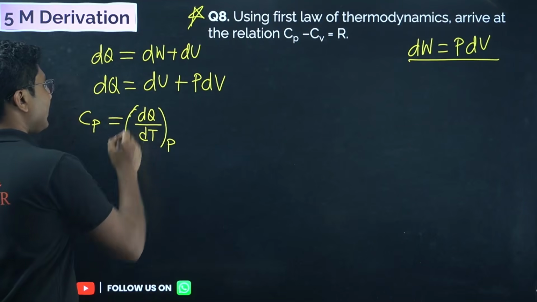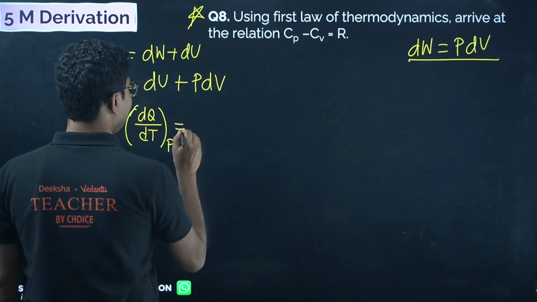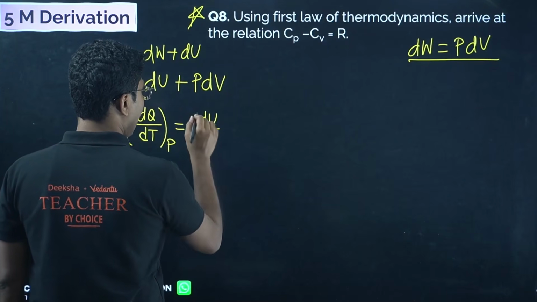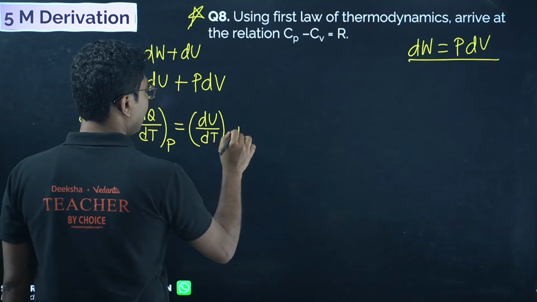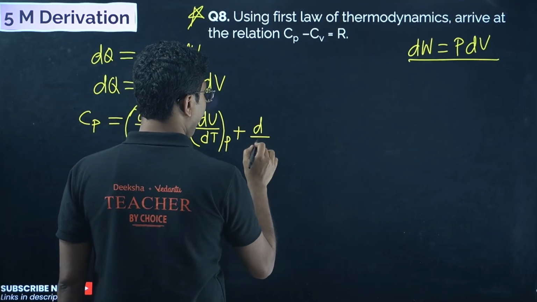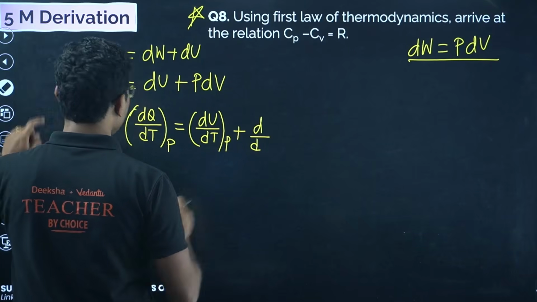Now, so basically it's a differentiation. Okay, so you can say that this is nothing but du/dT at constant pressure plus d/dT of, say P is constant, right?